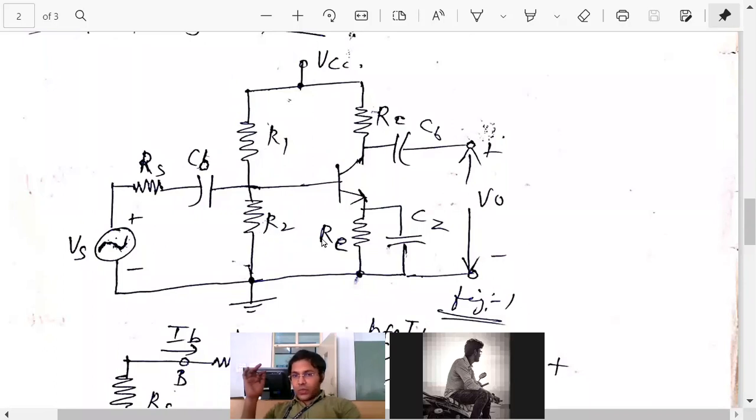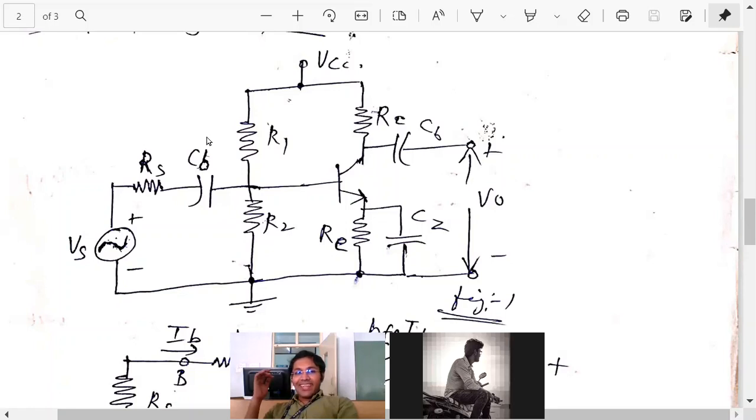R1, R2, RE, additionally it adds to the stability of biasing. RC could be a resistor or load. RC plays the role of biasing as well as load in certain conditions. In certain cases RC is considered as the load.